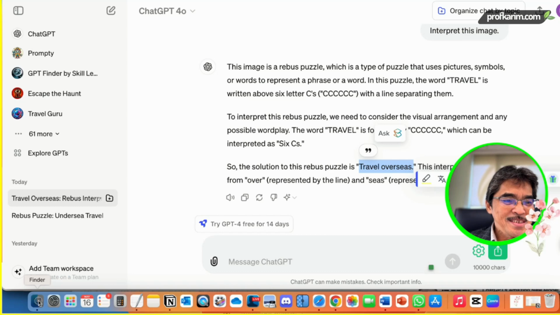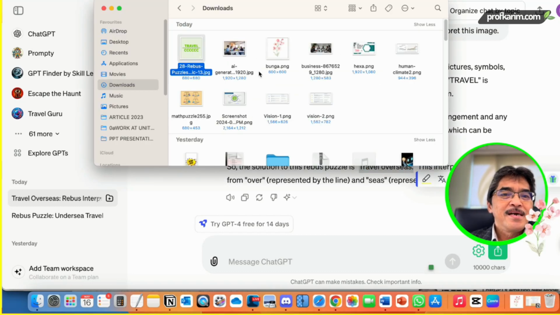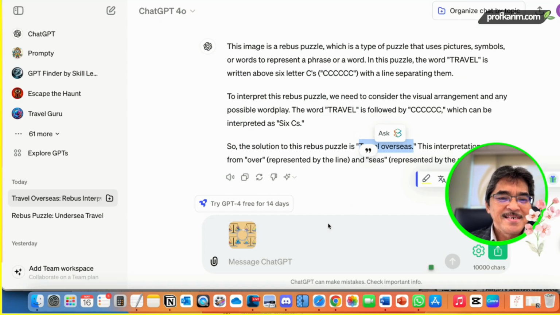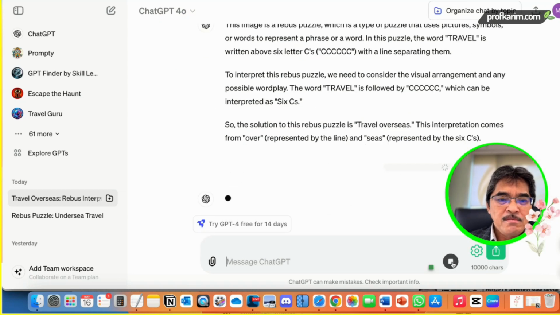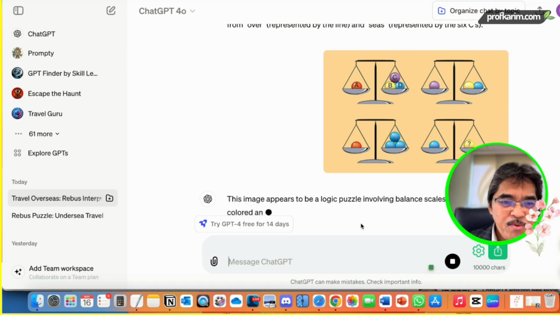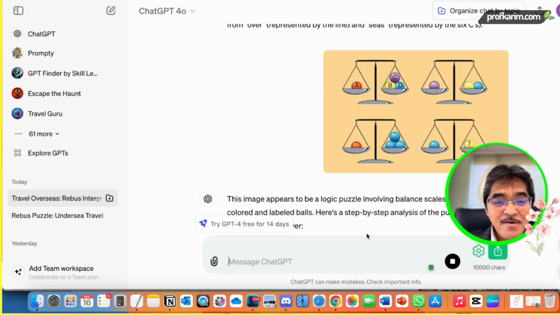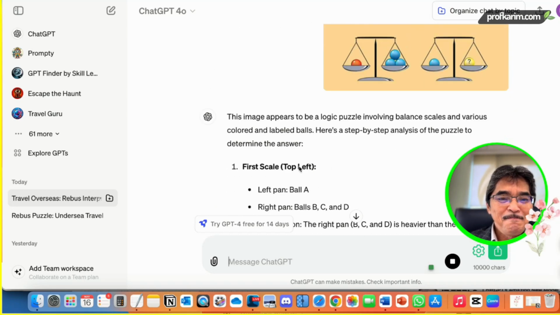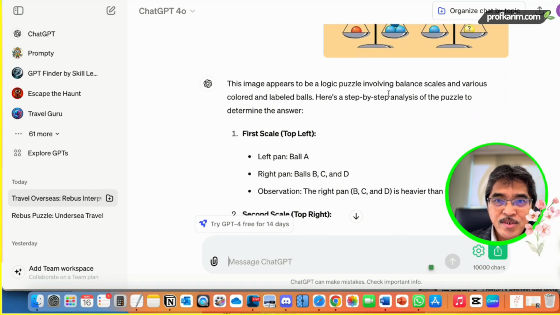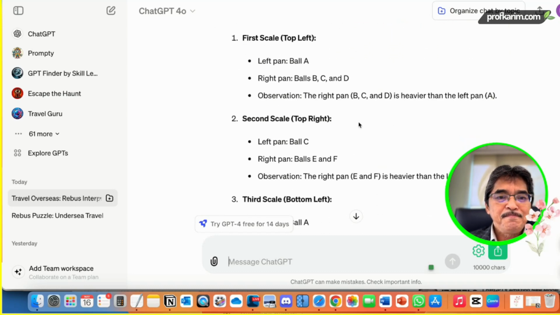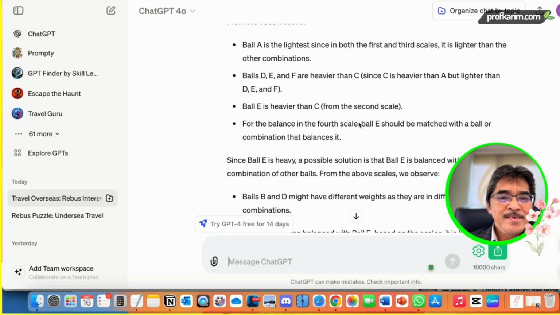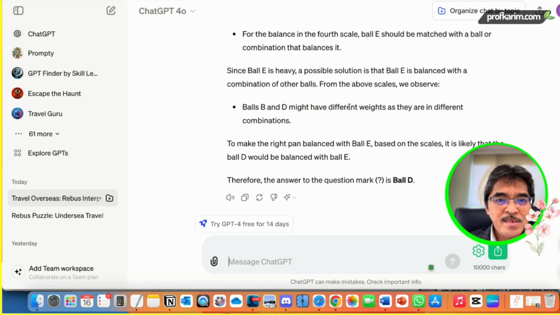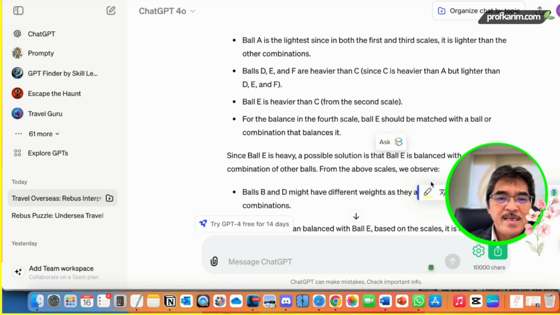Okay, and let's try another one here. I have another puzzle. I forgot to give the instruction, but let's see whether it can figure it out. I forgot to type the prompt, but automatically ChatGPT analyzes this. It appears to be a logic puzzle, so it recognizes that it's a logic puzzle. Then it starts to describe, and wow, a long description or analysis, and finally it says the answer is ball D.